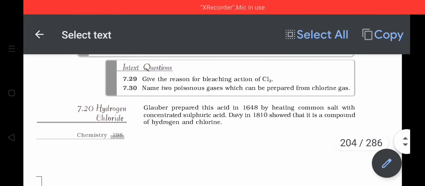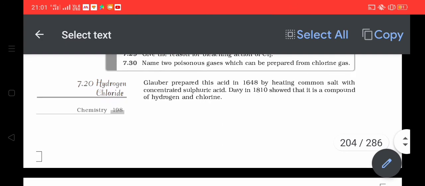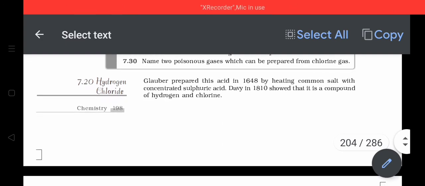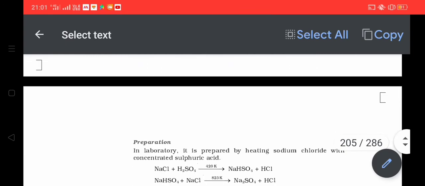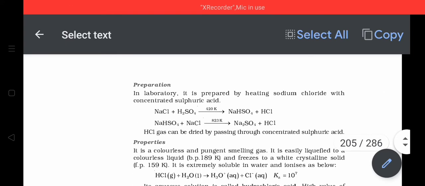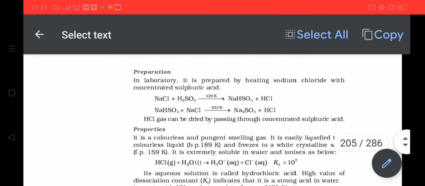Now we will start with hydrogen chloride. Glauber prepared hydrogen chloride in 1648 by heating common salt with concentrated sulfuric acid. तो सबसे पहला जो मेथड है वो है कि सोडियम क्लोराइड ले लें या सोडियम की जगह आप पोटेशियम क्लोराइड भी ले सकते हैं. You can take any chloride salt.